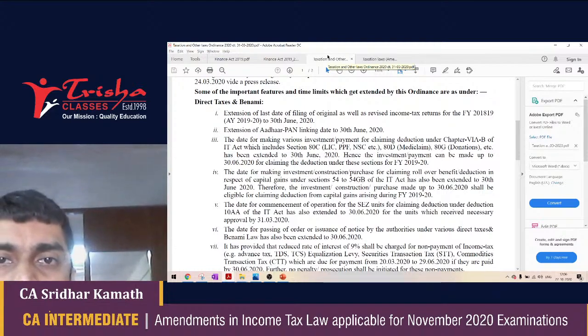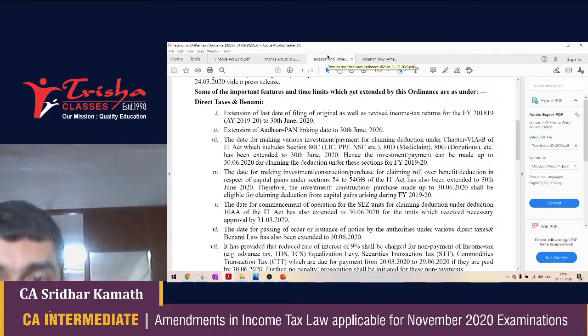The same applied to financial year 2018-19: the last date for filing income tax returns, after which returns can't be filed on the website, was 31st March 2020. Now, because of the lockdown imposed due to COVID-19, the government has relaxed this last date to 30th June 2020, which means returns for financial year 2018-19, which could have been filed in assessment year 19-20 only up to 31st March 2020, now could be filed even on 30th June 2020.